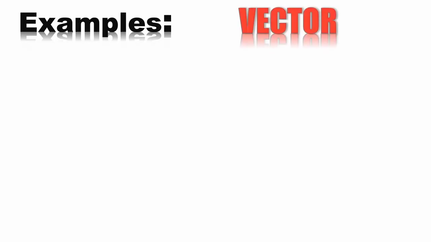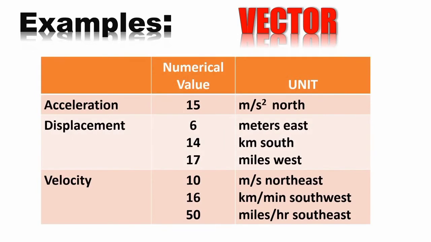Moving on to more examples of vector quantities. In acceleration, for example, 15 meter per second squared north. For displacement, 6 meter, 15 km south, and 17 miles west. Velocity: 10 meter per second northeast, 16 km per minute southwest, or 50 miles per hour southeast.